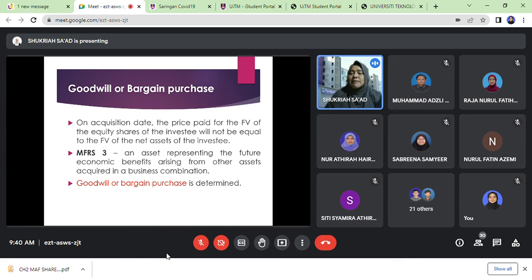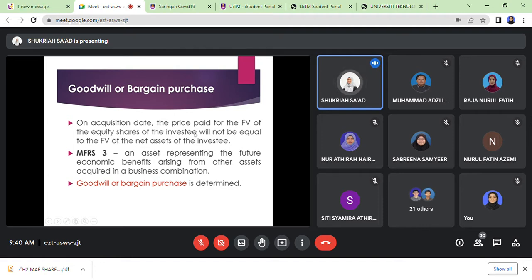And then we're talking about the acquisition, kan. Saya kata based on the net asset. So net asset I already asked you all last class. What is the net asset? Net asset is asset minus liability, which equals to equity. Sebab kita deal dengan acquisition of shares, so kita fokus on the fair value of the equity shares. Equity kat sini maknanya net asset.